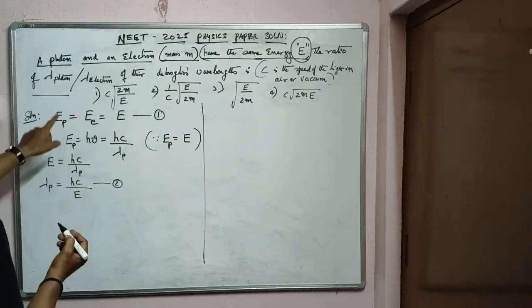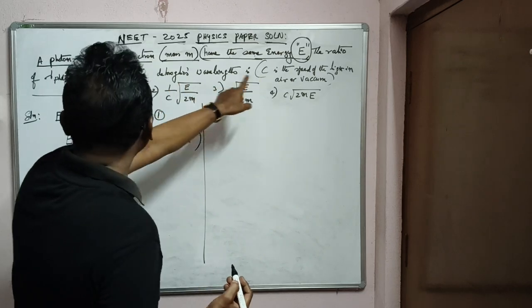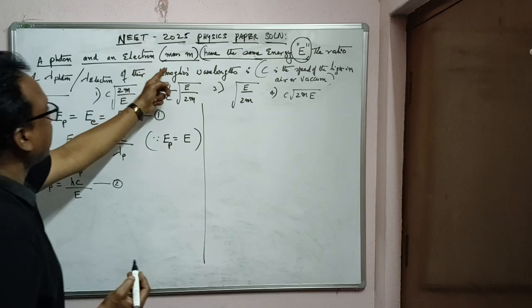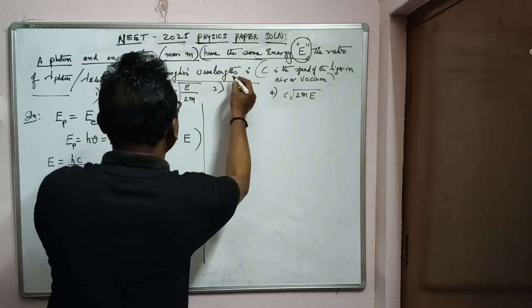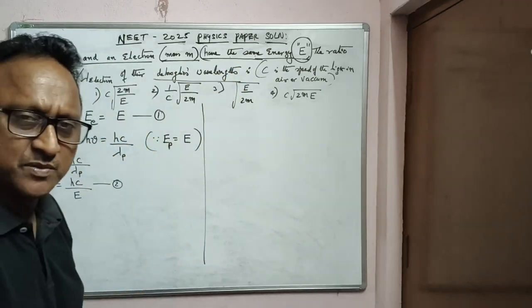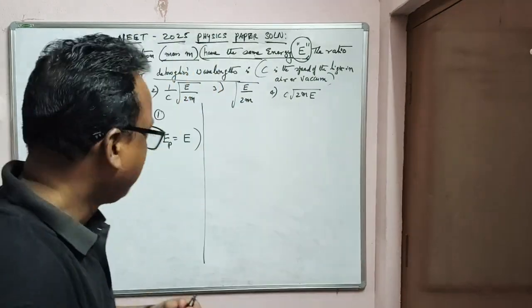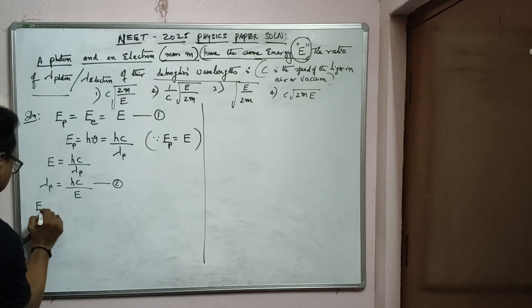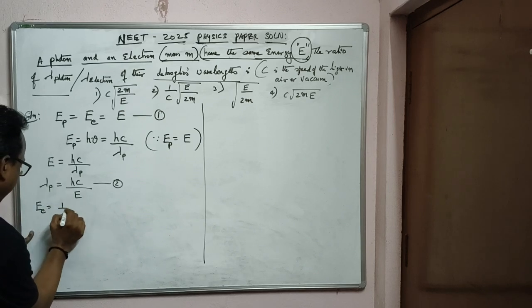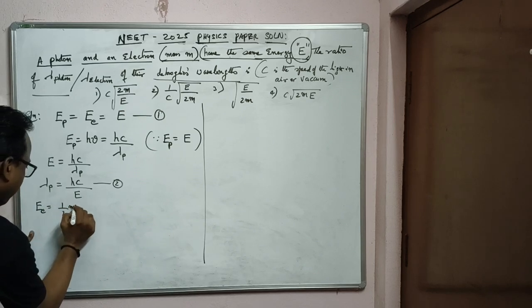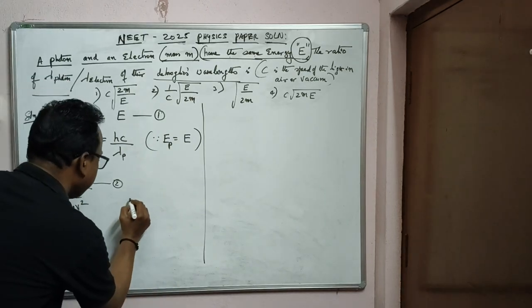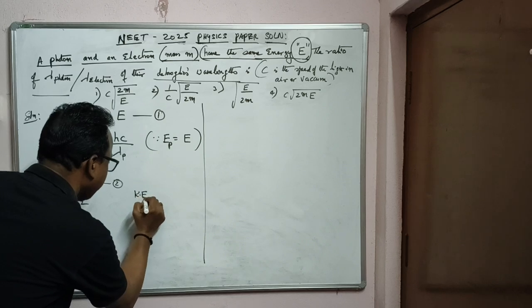Next, coming to the next part, the ratio of lambda photon, which we already got, to lambda electron, the de Broglie wavelength. As the electron is considered a particle only, the kinetic energy of the electron is given by half m v square.